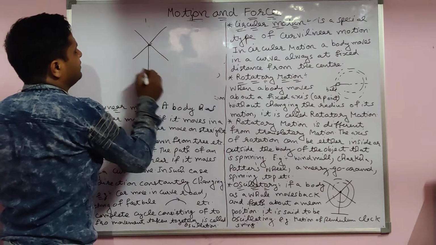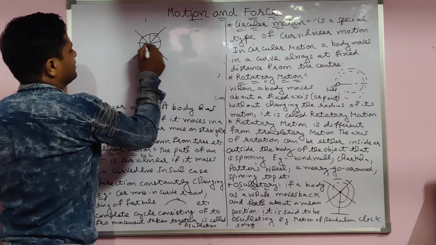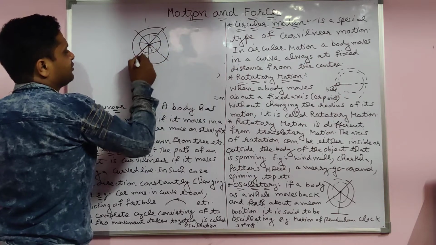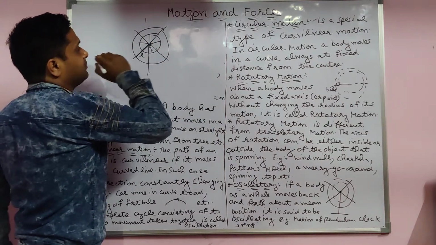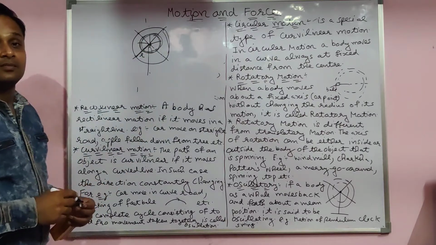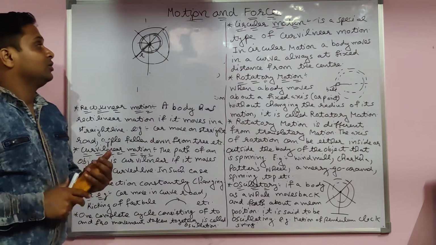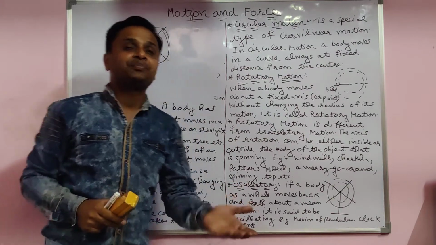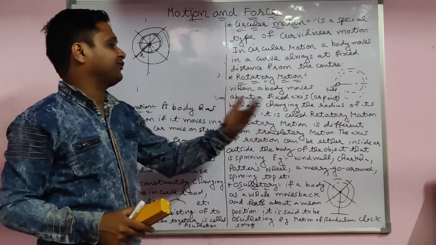See there, for example, we take the windmill. This is the fan of the windmill. Inside, this part moves, and its distance from the center is like this. But for this other particle the distance from the center is different. Particles at the same distance show the same speed, but these particles have a different speed because the distance is different. Now the radius is this one. So this is not a type of translatory motion, where the speed is the same and the direction is the same. That's why it is different from translatory motion.